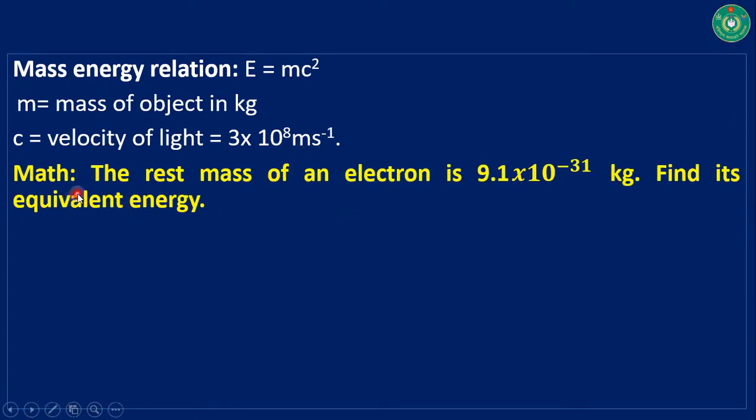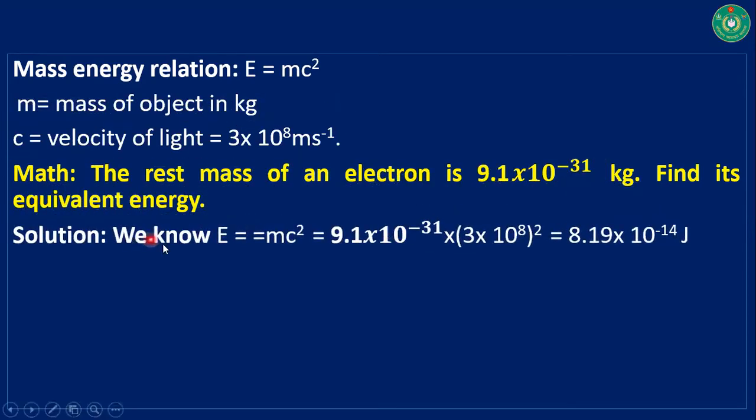Okay, I am going to clear your concept about mass energy relation by using a math. Suppose the rest mass of an electron is 9.1 into 10 to the power minus 31 kg. So we are going to find out the equivalent energy from this mass of electron. Let's see. We know E is equal to mc square. After putting the value of m and c, we are getting the result, and this is the equivalent energy of this mass.